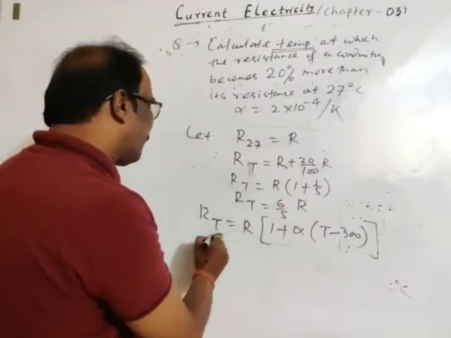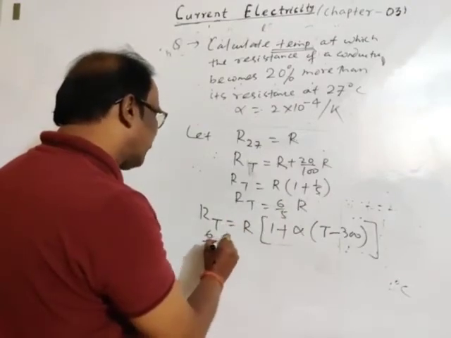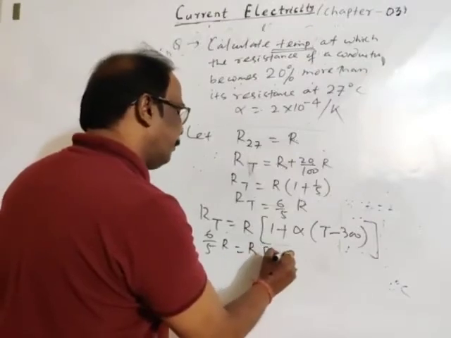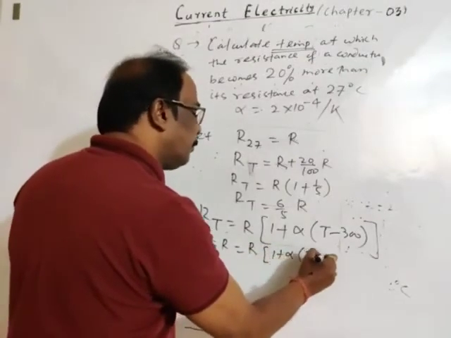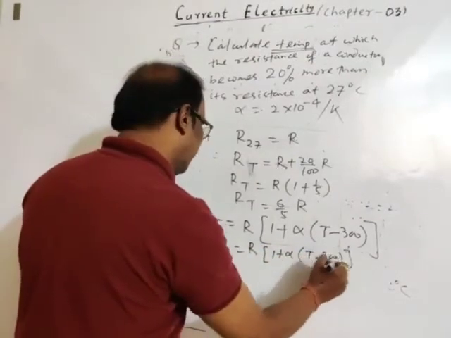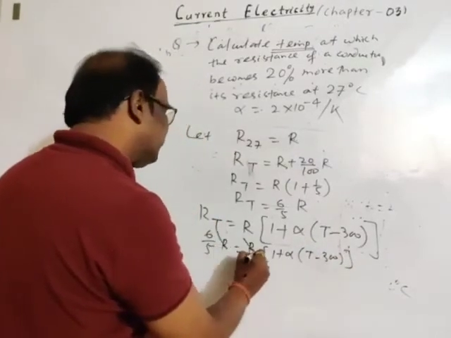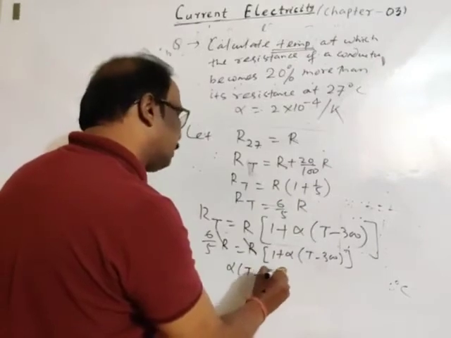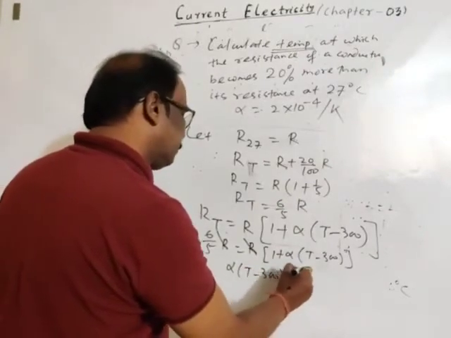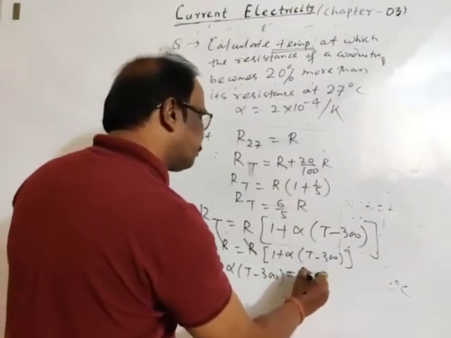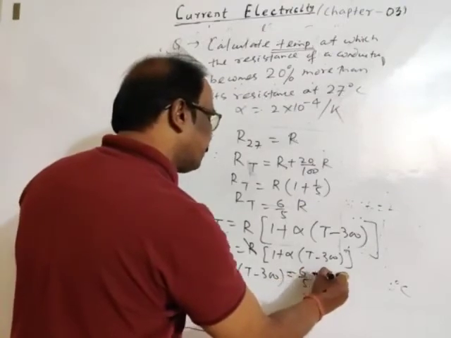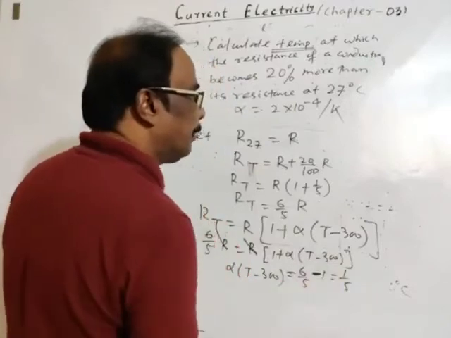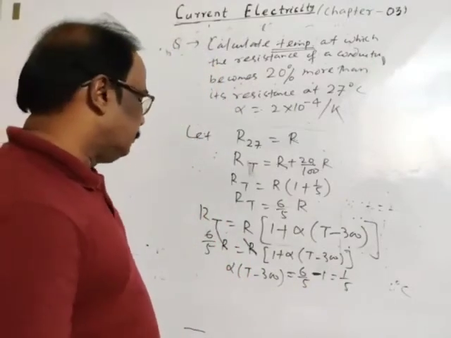Then in place of R_T we may write 6 by 5 R is equal to R into 1 plus alpha into T minus 300. R gets cancelled. Then alpha into T minus 300 is equal to 6 by 5 minus 1, so it will come 1 by 5.